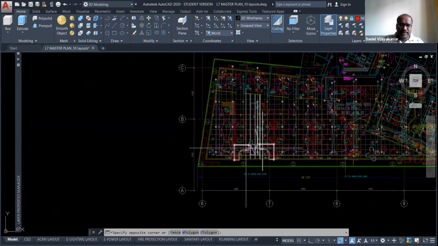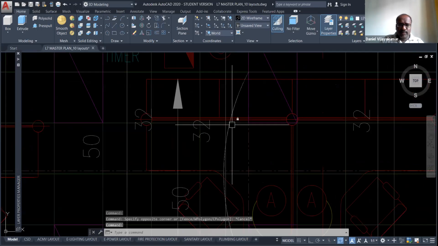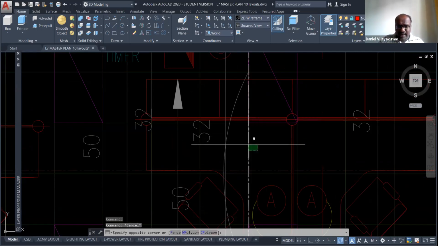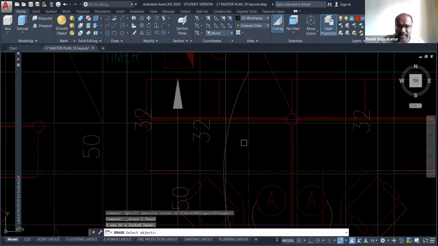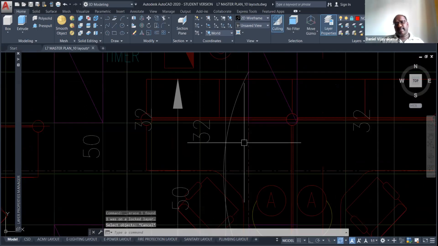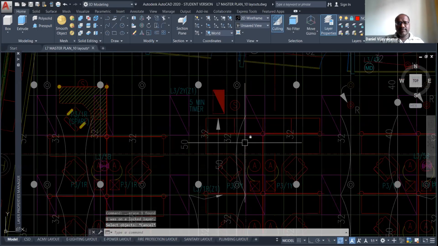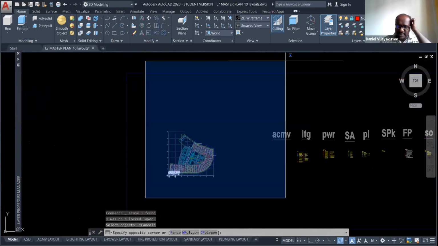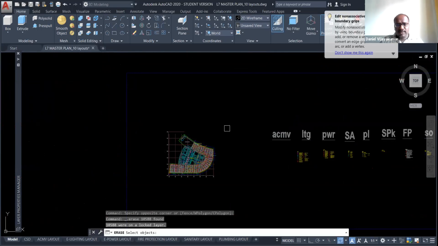So you see now all the layout is locked. When you bring your cursor there on the screen, you can see a small lock. That means your layer is locked. If you lock your layer, even if you want to delete, you cannot delete it. See, if you select to delete, you can't erase it because that layer is locked.